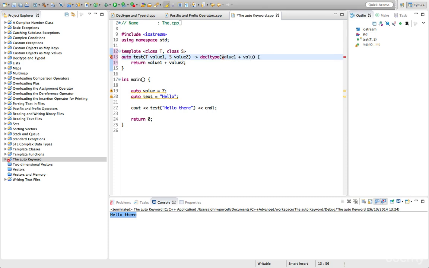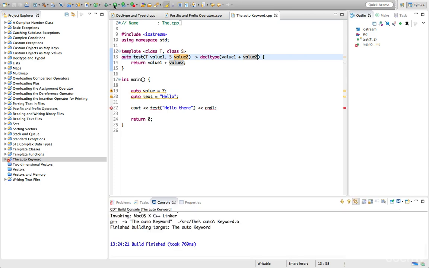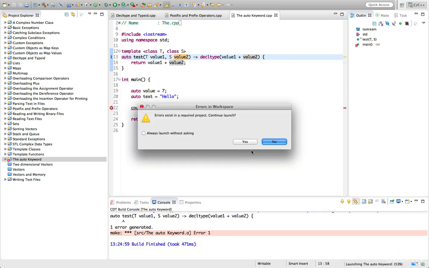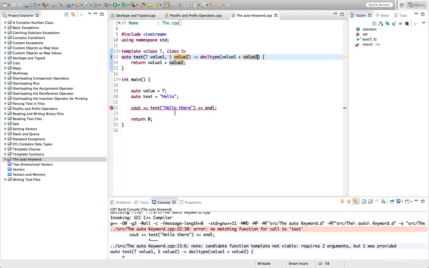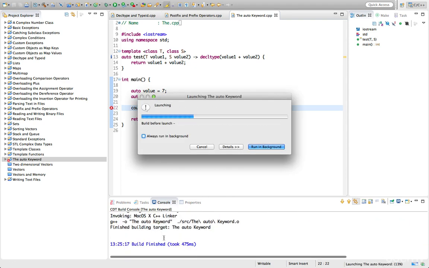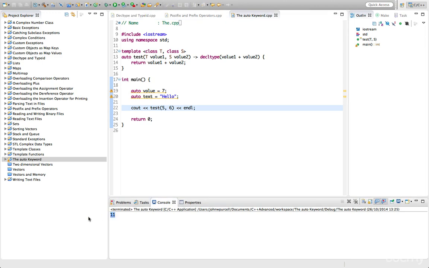So we can use expressions in decltype to determine what the return value could be. We've got some error there. Let's just take a look. So yes, I've got to pass another parameter there, of course. Let's pass in, well, we're going to have to pass in two things that we can add together. Let's try 5 and 6, which clearly we can add together, a couple of ints there. So we run this, and it runs as expected.